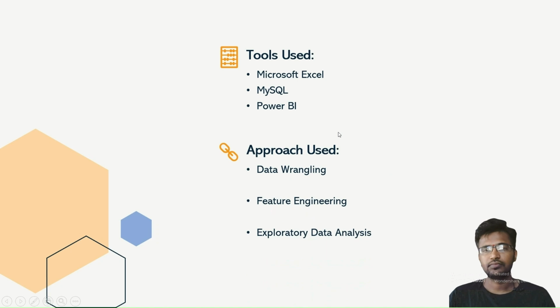Next we discuss the tools that we use in this project: Microsoft Excel, MySQL, and Power BI. The approach used for making this project is first data wrangling and feature engineering, then we have done some EDA. So let's talk about data wrangling. This is the first step where the inspection of the data is done to make sure the null values and the missing values are detected, and data replacement methods are used to replace the missing or null values.